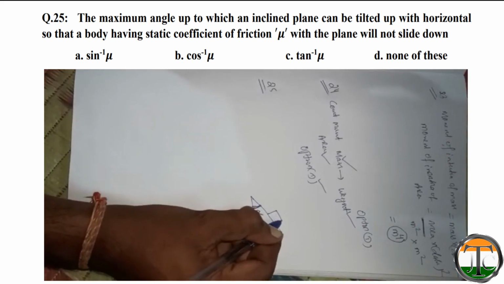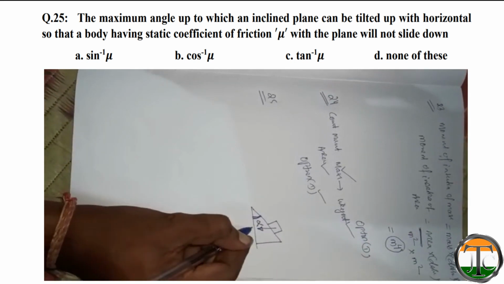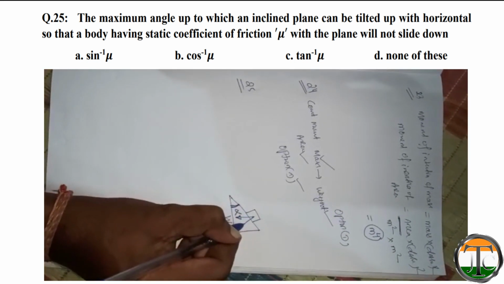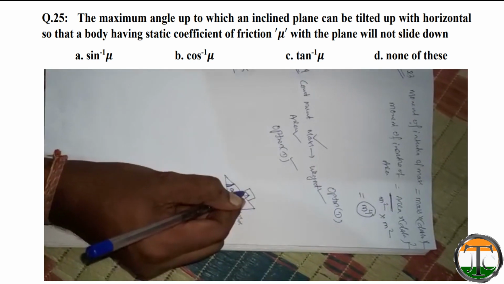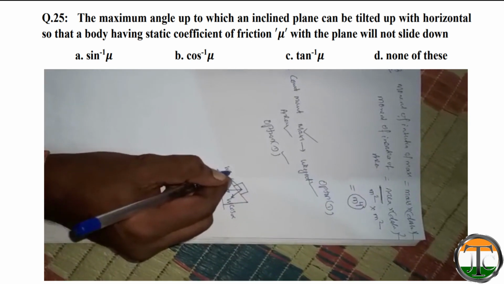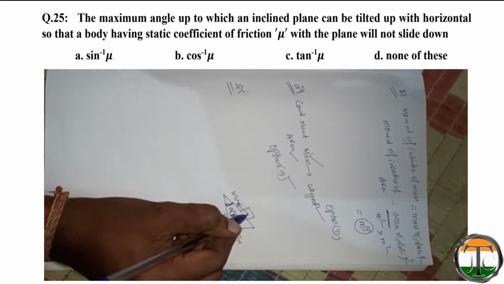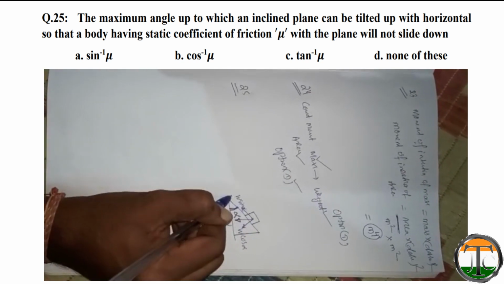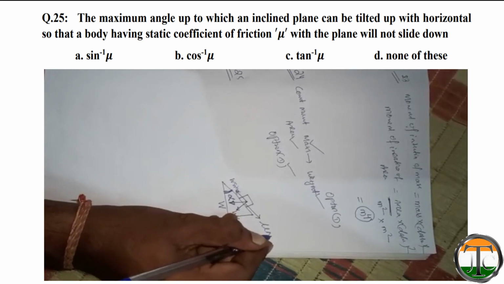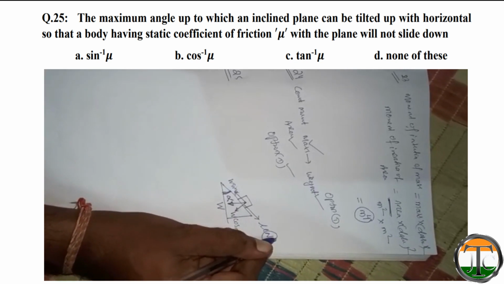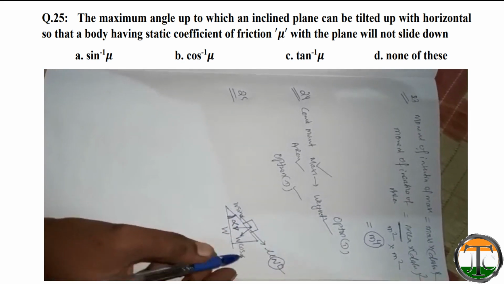Let this be the body, and this body will have its weight W. It will have a normal component W cos alpha, and a parallel component W sin alpha. As the body is trying to move downward, friction will act upward, which is mu n, where n is the normal force. What is n for this problem?